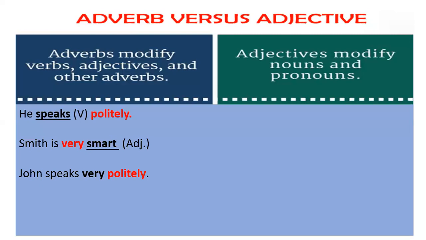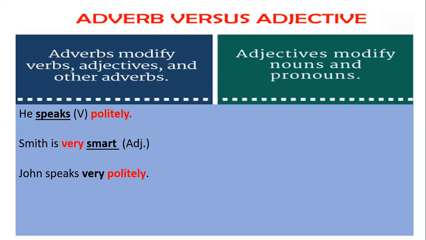Then, John speaks very politely. In the first sentence, we have written he speaks politely. Here in the third sentence, we have written John speaks very politely. So John speaks. How does he speak? He speaks politely. Politely is an adverb. And when we want to know more about the level of politeness, very is basically modifying politely, and politely is an adverb which has been modified by another adverb.